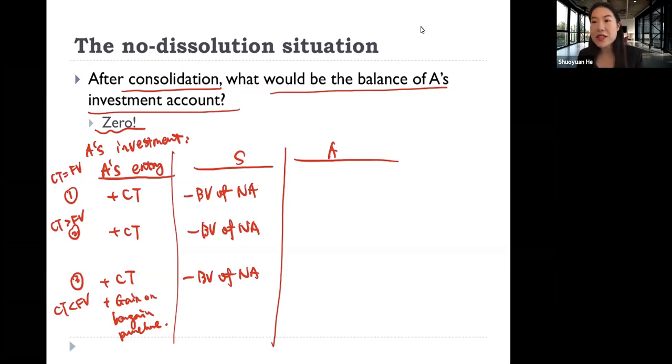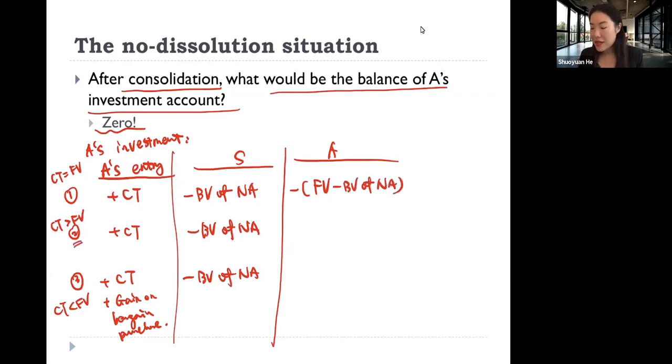So if it is the first situation, when the consideration transferred is the same as the fair value of firm B's net identifiable asset, the consolidation entry A is we need to debit all of firm B's assets at the difference between fair and book value, credit all of firm B's liability at the difference between fair and book value, and credit the investment account correspondingly. There's no goodwill here. So investment account is decreased here by the difference between fair and book value of firm B's net identifiable asset.